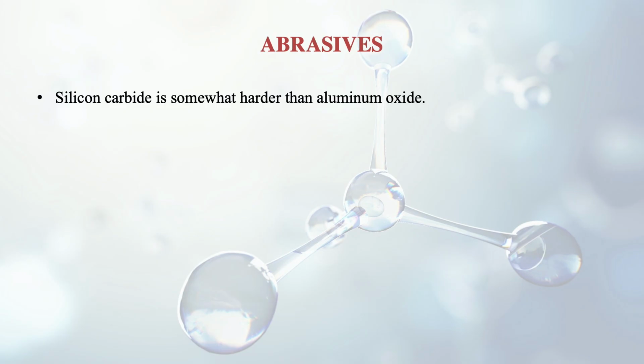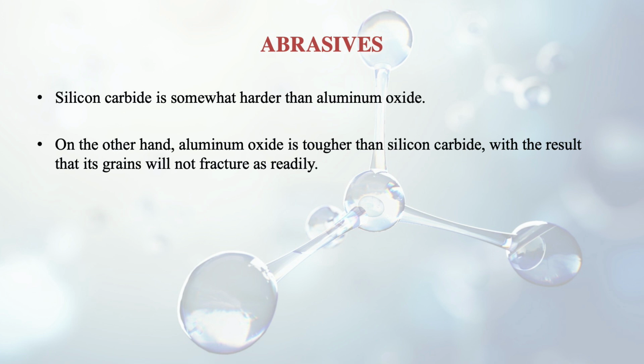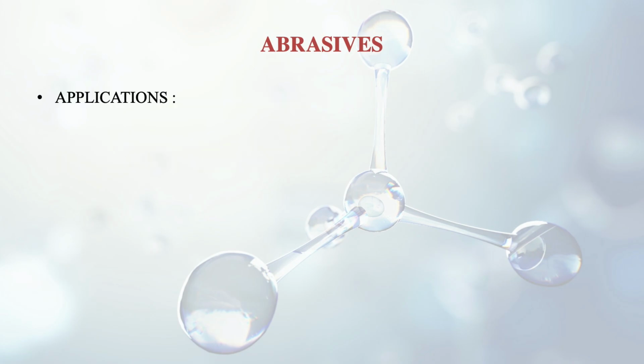Then the third one is silicon carbide. It is somewhat harder than aluminum oxide, but aluminum oxide is better in terms of toughness. It is tougher than silicon carbide, with the result that its grains will not fracture as readily as SiC.